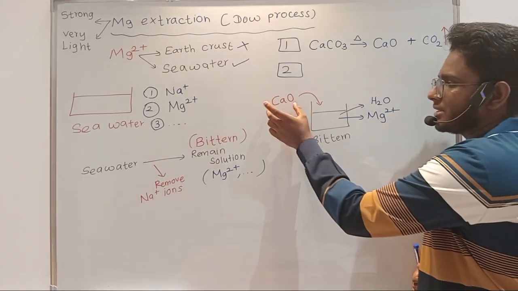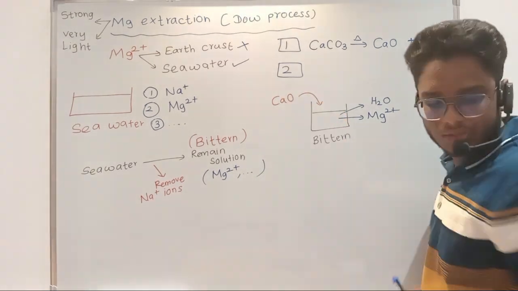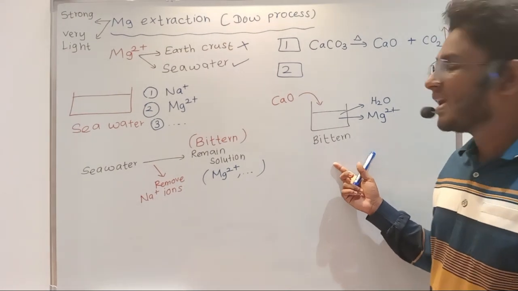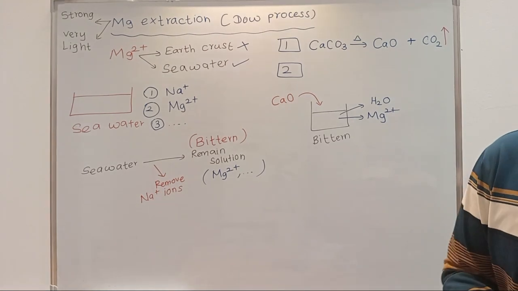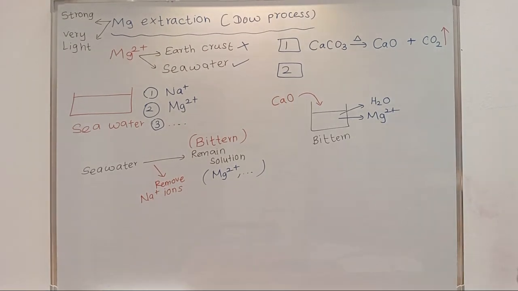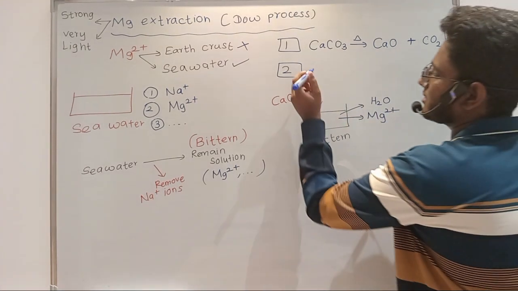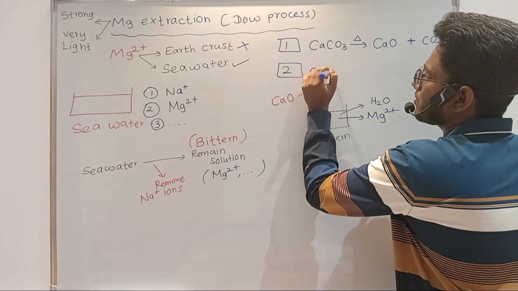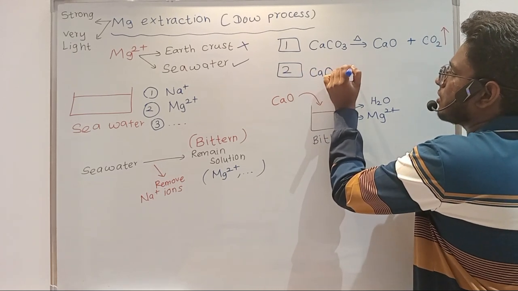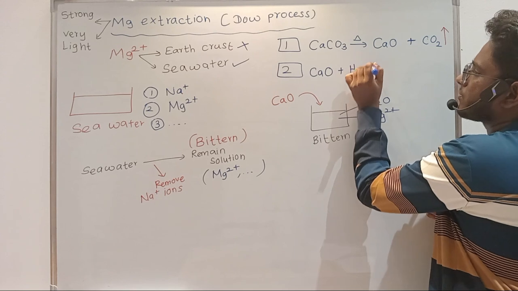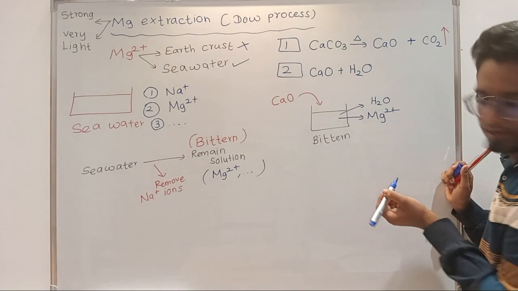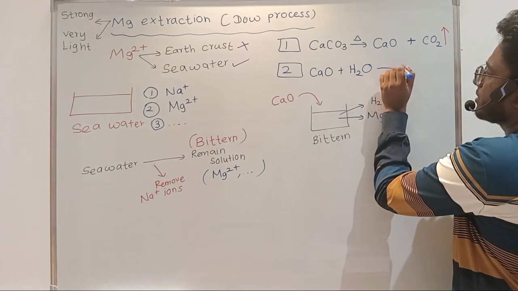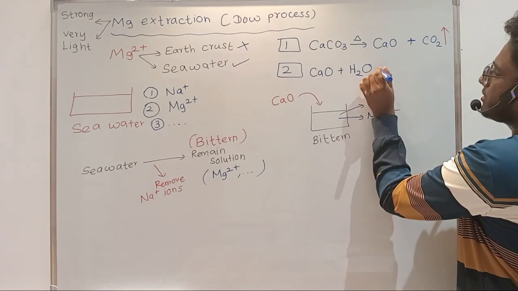Now the moment you add calcium oxide to the bittern solution, calcium oxide starts to react with water. So let me write it. Calcium oxide reacts with water, and what does it form? Calcium hydroxide, right? It forms calcium hydroxide.